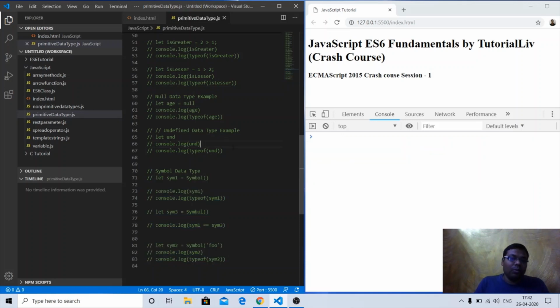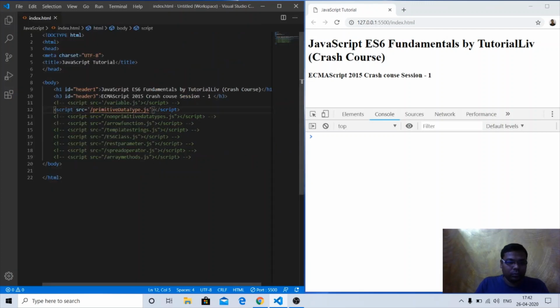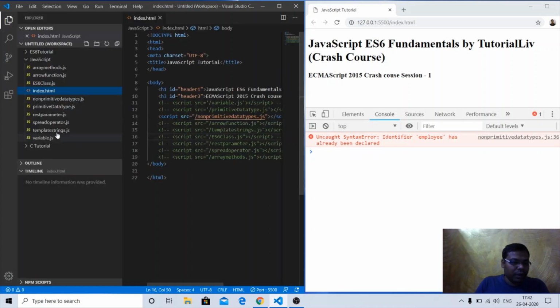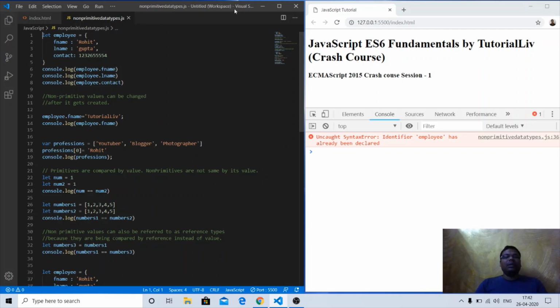Here we'll move forward to the non-primitive data types. Let me comment out this particular primitive data type section and open the non-primitive file. So non-primitive data types, as I told you, are the object kind of thing or array kind of thing. We have seen this when we discussed const.